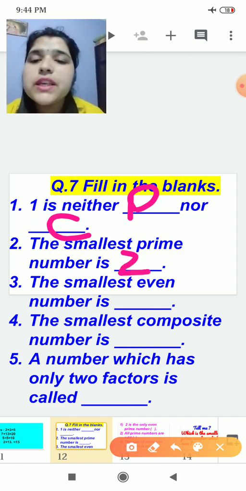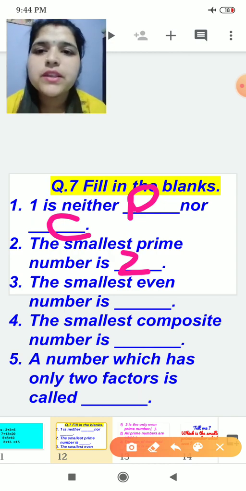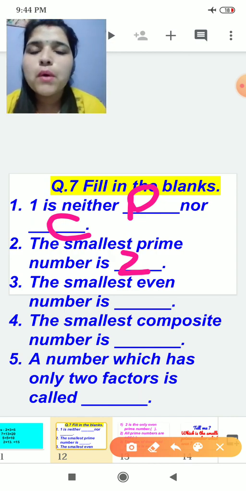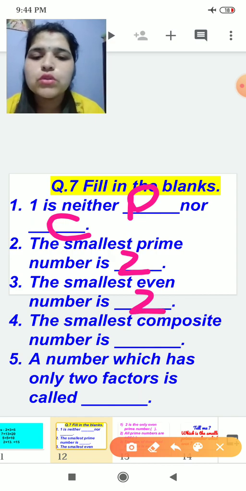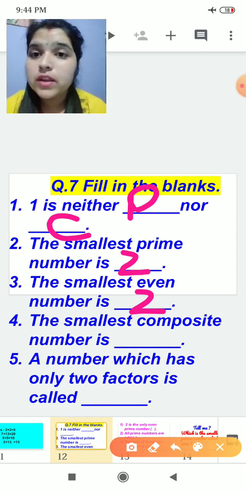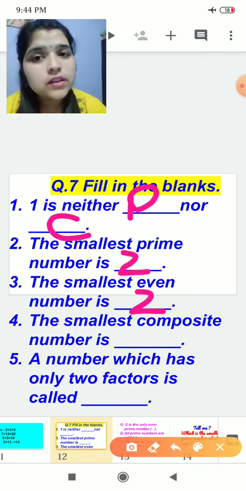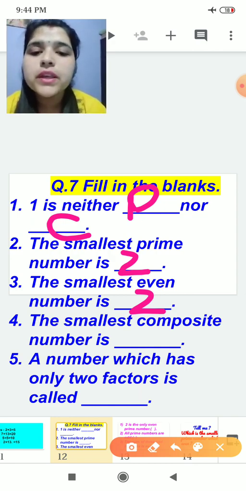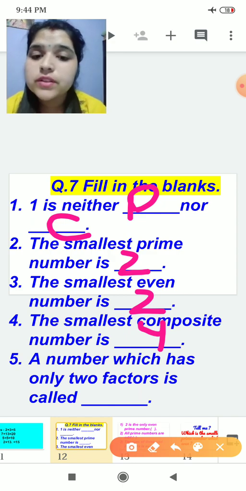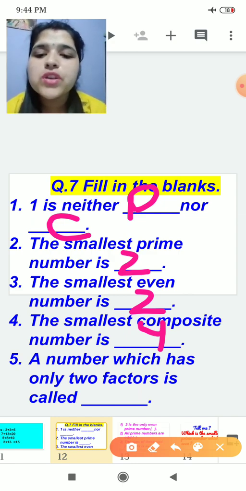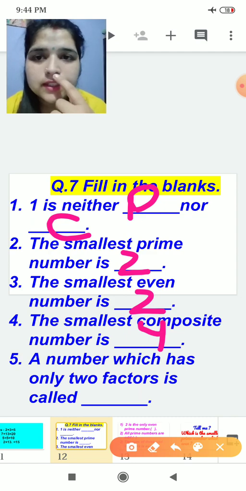The smallest even number is, tell me. Yes, the smallest even number is also 2. The smallest composite number is, it means it is divisible by itself and other numbers also, so the smallest will be 4. I have discussed this here today. A number which has only two factors, that is a prime number, right?